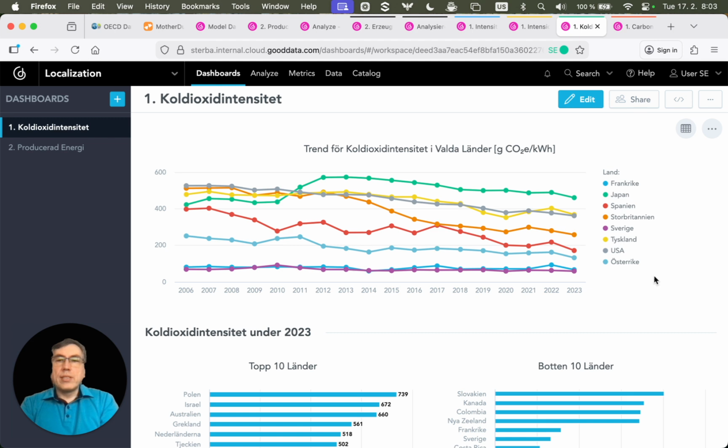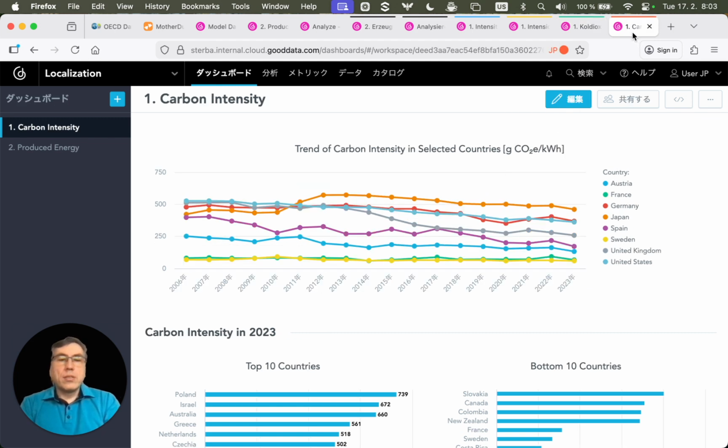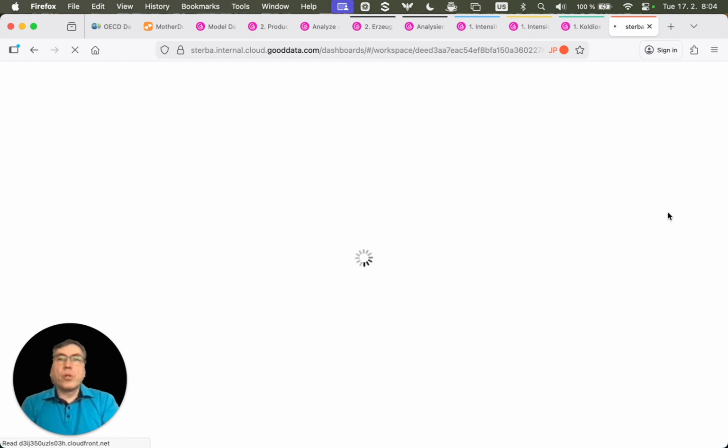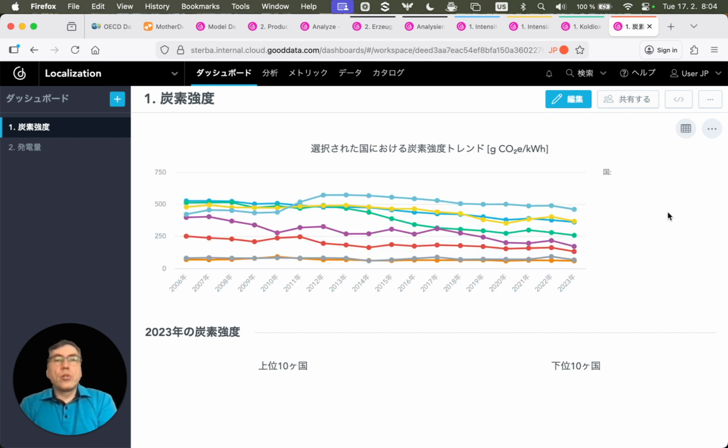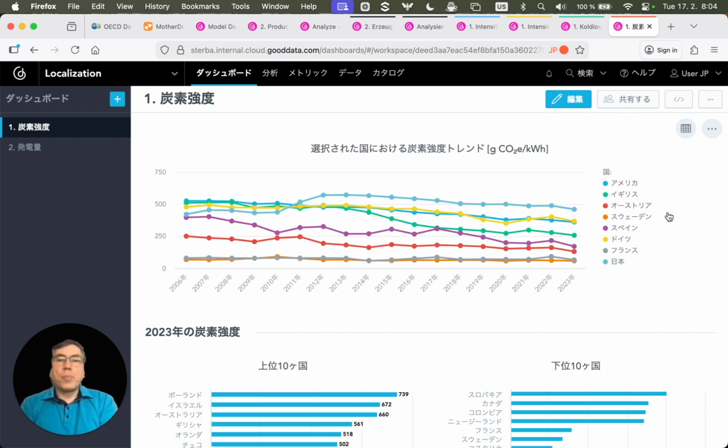Here you can notice that the umlaut character is ordered at the end, because this is how it is done in the Swedish alphabet. And the last user shows the same dashboard in Japanese, and here you can also notice localization of date formats.